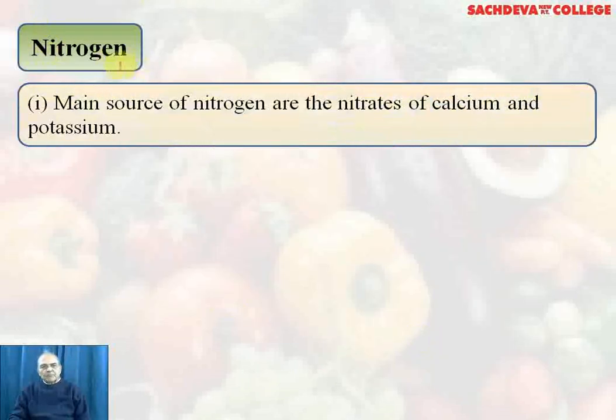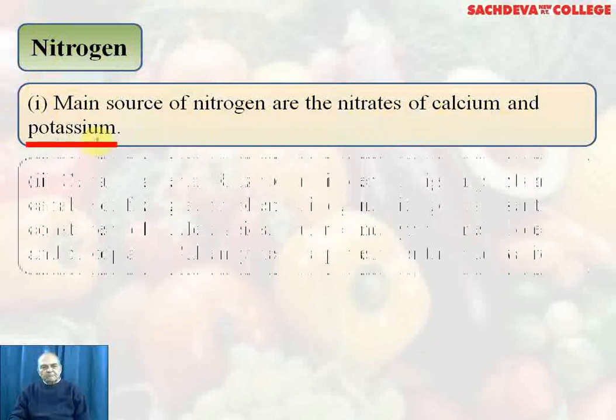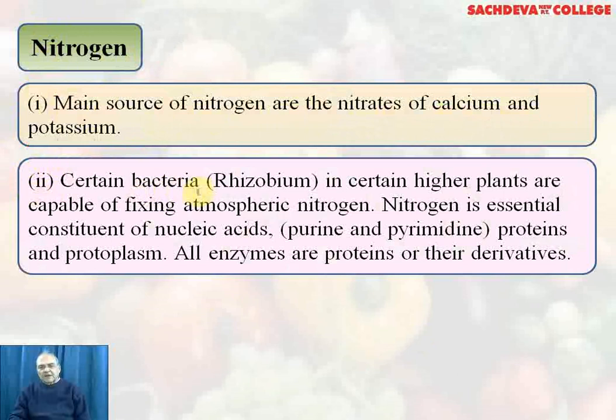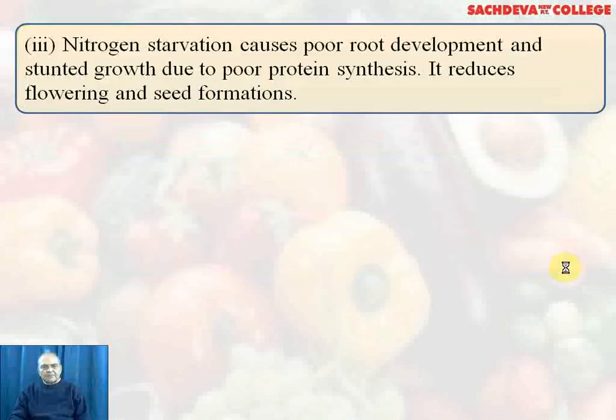Nitrogen. You know that the main source of nitrogen are nitrates of calcium and potassium. Certain bacteria like Rhizobium in certain higher plants, that is the leguminous plants, are capable of fixing atmospheric nitrogen. Nitrogen, as you know, is an essential constituent of nucleic acid, and this nucleic acid consists of nitrogenous bases like purine and pyrimidine, proteins and protoplasm, and in addition to that, all enzymes are proteins or their derivatives.